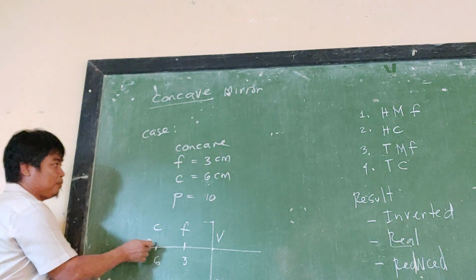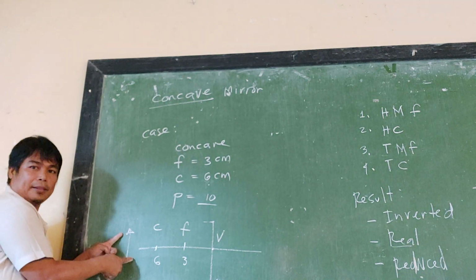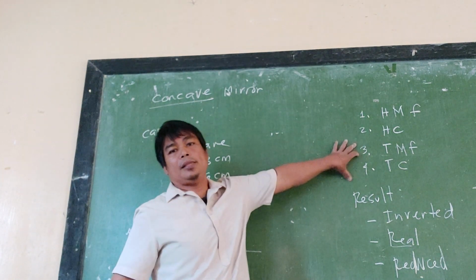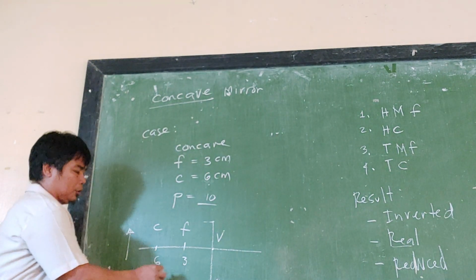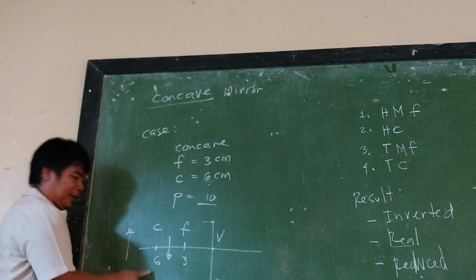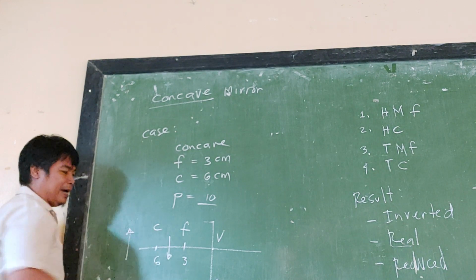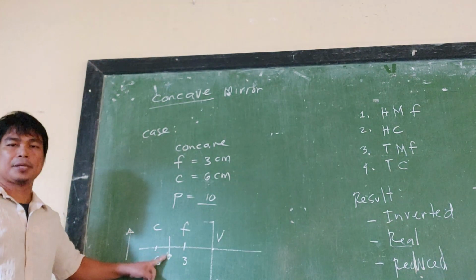Then the object is placed at 10. Now, if you do the same procedure as I did here, you will find out that the image will be formed somewhere between C and F.